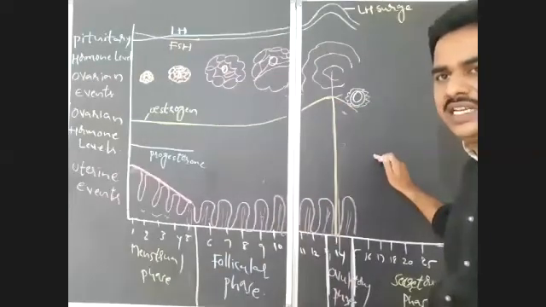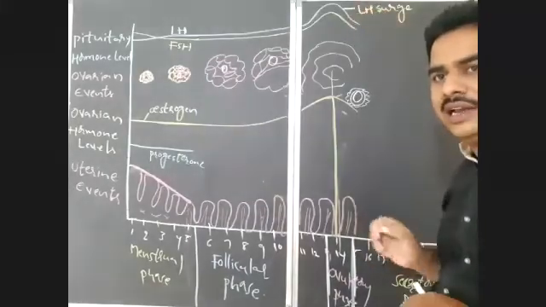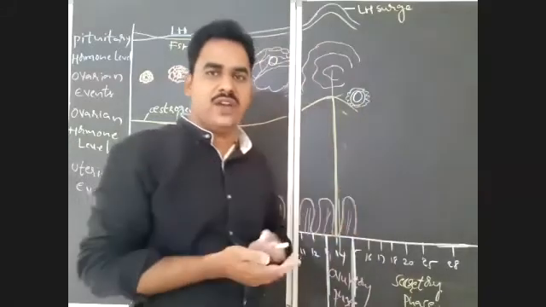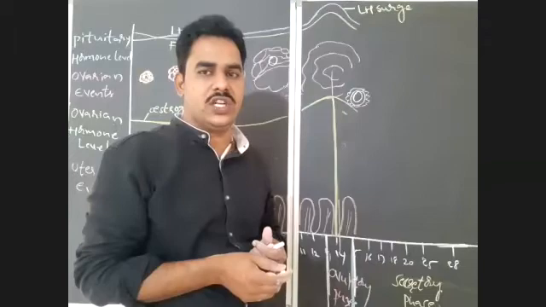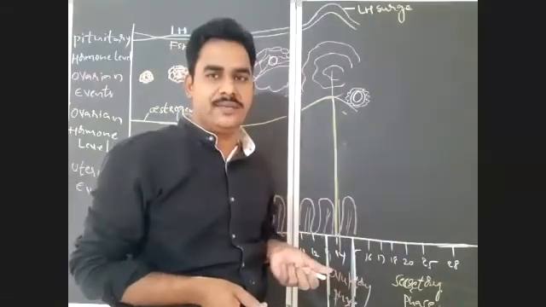Ovulation usually takes place at the middle of the cycle by the action of which hormone? LH. So LH is responsible for the rupture of Graafian follicle and release of secondary oocyte into the body cavity, that is ovulation, which takes place at the middle of the cycle, that is the 14th day of the menstrual cycle, right?